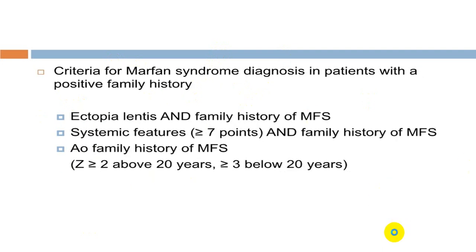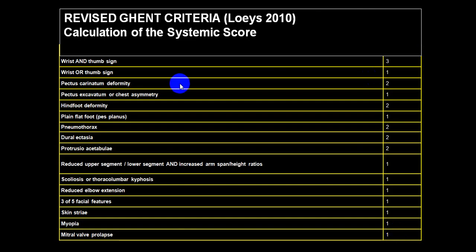You can see the points given for the aortic root here, but ectopia lentis is not mentioned here. No, it is not mentioned. So that is a very important point.